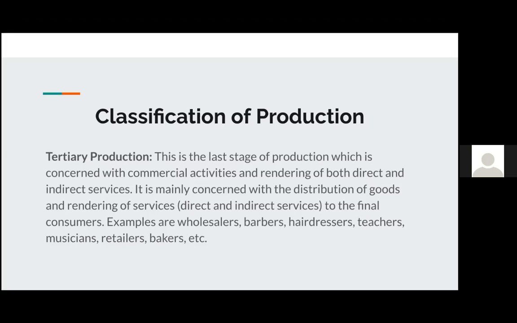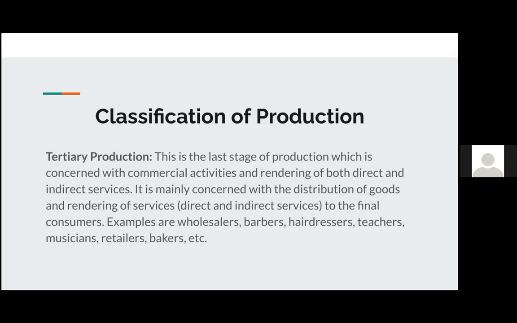And that's because if we look at how the resources are transformed along the way, in the primary stage, we would have, let's say, farming of tomatoes. In the secondary stage, these tomatoes could be manufactured and turned into tomato paste.